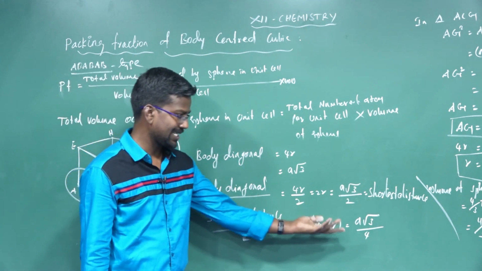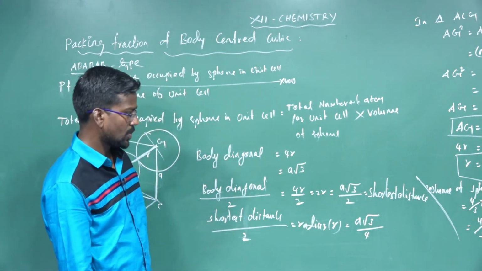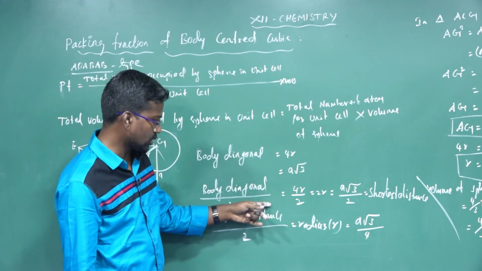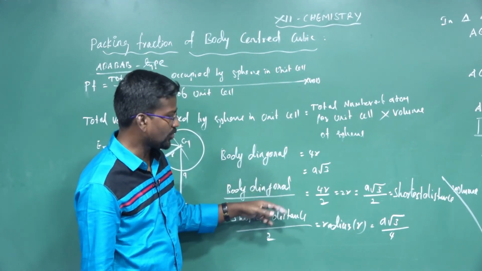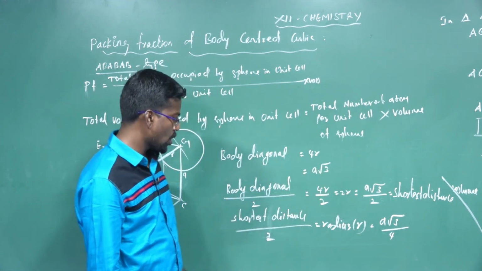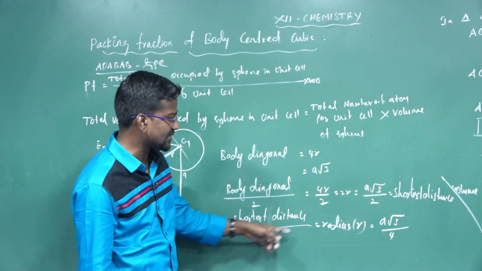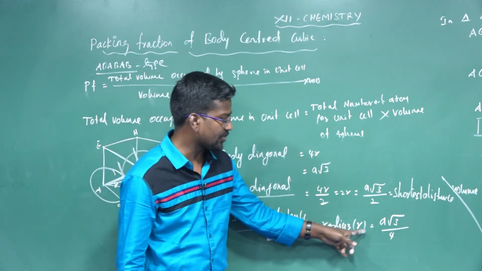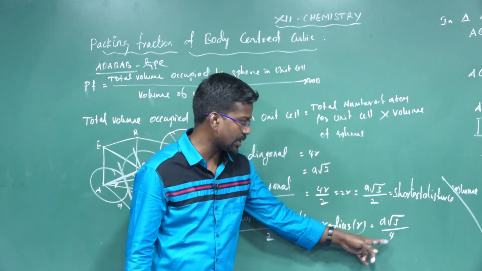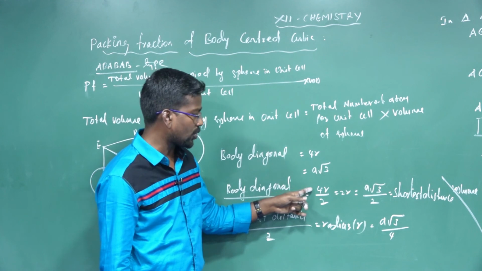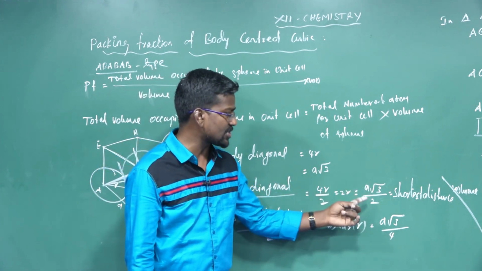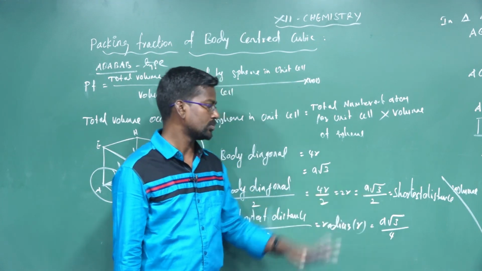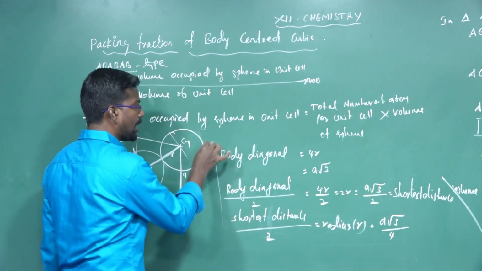One half of the body diagonal is the shortest distance, and one half of the shortest distance is the radius. So R is equal to a root 3 divided by 4. Body diagonal 4R is equal to a root 3. Shortest distance is equal to a root 3 divided by 2. These are important formulas.